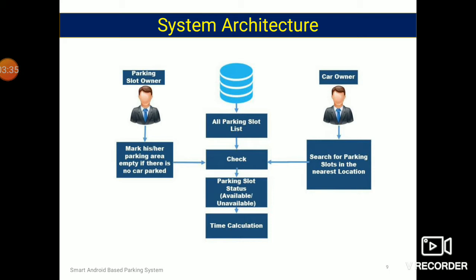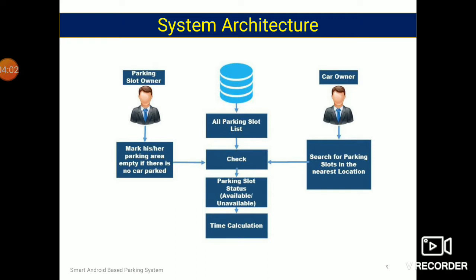Once the user installs the APK file of the system on an Android phone, they need to register themselves with their phone number. After giving the phone number, a 6-digit code will be given to the user for the further process. The user needs to add other information like his or her name, email address, car number, and parking slot number. And the user can register as a car owner, parking slot owner, or both.